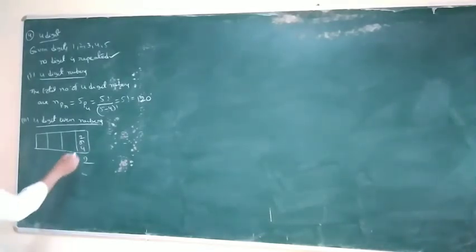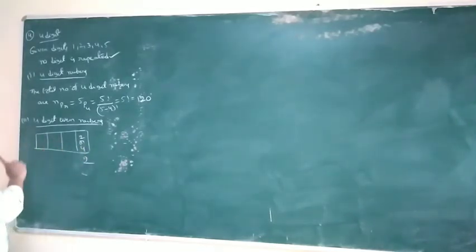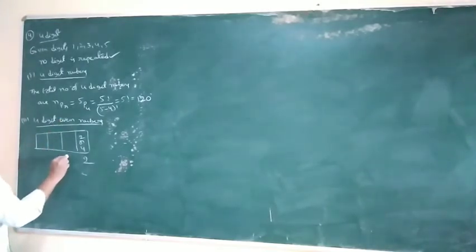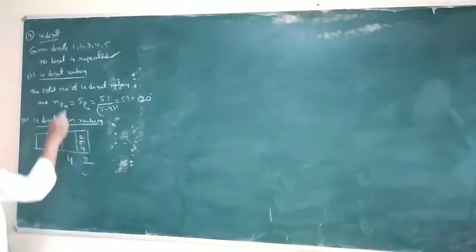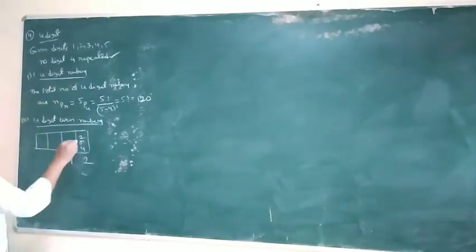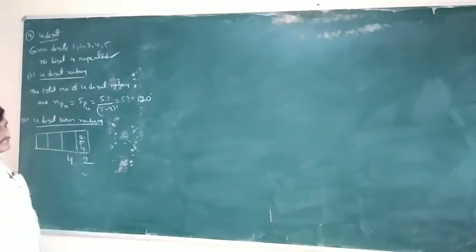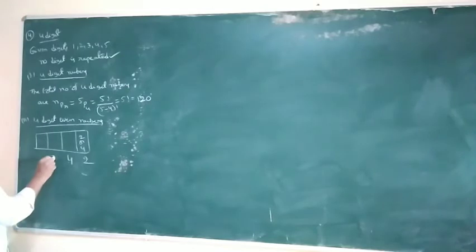In the unit place one digit is already fixed. So the remaining places can be filled in 4 ways, since there are 5 digits in total and one digit was already fixed, so remaining 4, 3, 2.